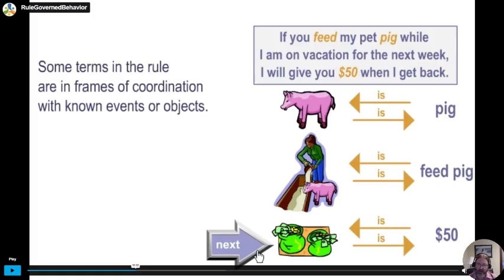So they understand through this history of relational framing and experience with those objects what the psychological functions of those different things are, and therefore they can be put into this more extended network, right, where they understand what's going to happen in an if-then way. If pig gets fed, then $50 is coming your way.